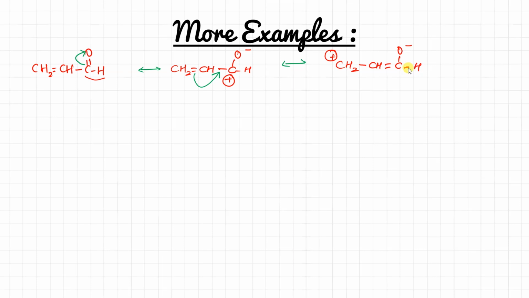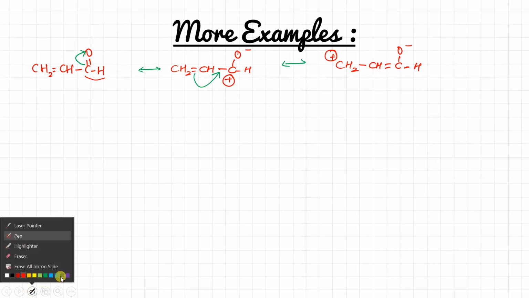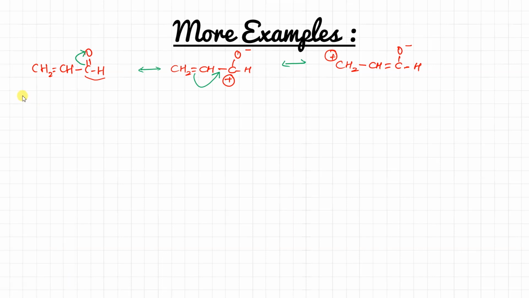Clear, bache? What would happen if this is the resonating structure, these two are the resonating structures, and what would happen if the bond breaks on this side? Suppose I'm giving you another example. This bond is now breaking on this side, so it will result in CH minus, single bond, CH plus, then double bond OH. So what will happen?